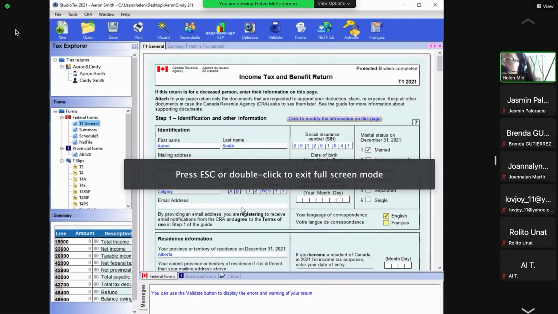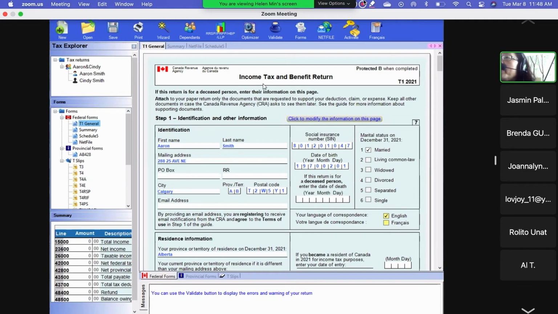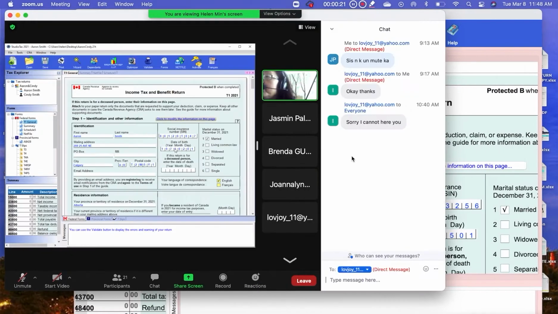Aaron Smith, Aaron's file is open here. So this is the T1. T1 is for personal income. T2 is for incorporation return. It's the company return, okay? Incorporation is the company return. So that's the T1.